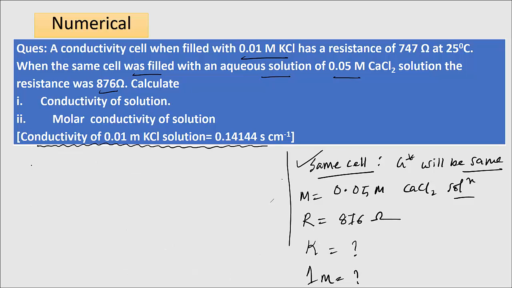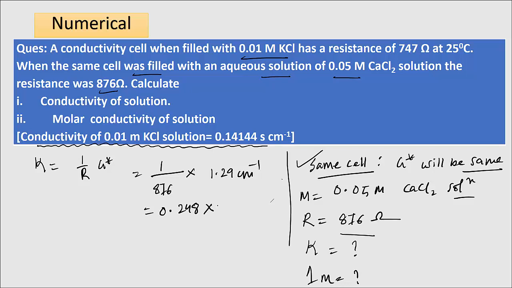In the second case we need to find the conductivity, that is kappa. So kappa equal to 1 by R into G star. The resistance is 876 ohm, and the value of G star is 1.29 centimeter inverse. So the answer will be 0.248 into 10 to the power minus 2 Siemens centimeter inverse.